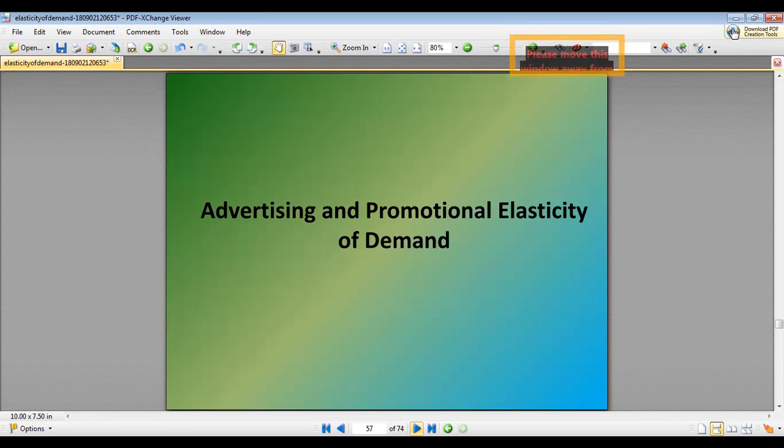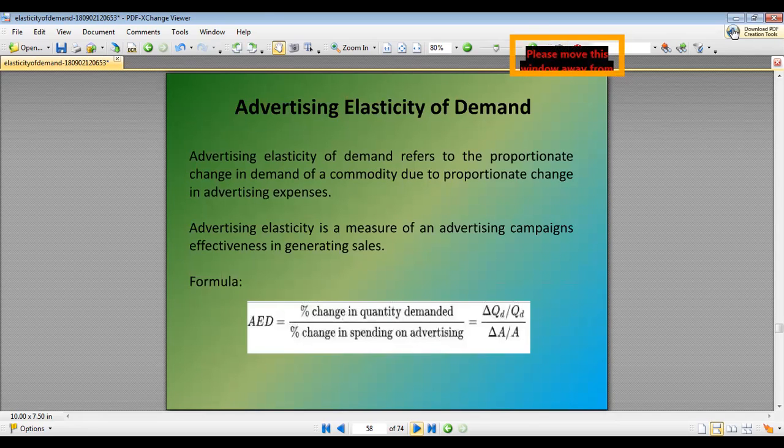Then we have advertising or promotional elasticity of demand. Advertising elasticity of demand refers to the proportionate change in demand of a commodity due to the proportionate change in advertising expenses. We can see over here the percentage change in quantity demanded divided by the percentage change in spending on advertising.